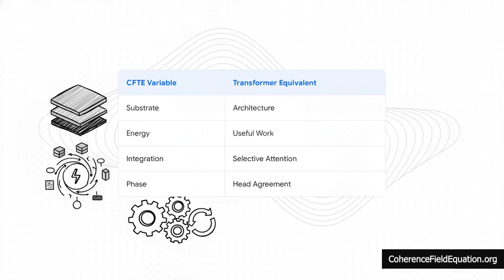Energy isn't just electricity flowing through wires, it's the useful representational work actually happening inside the data. Integration is achieved through the AI's selective attention mechanism. And finally, phase alignment is cleverly emulated through rotational positioning and agreement across different attention heads. The hardware is literally mathematically emulating the functional consequences of coherent processing. It's like a giant puzzle fitting together perfectly.